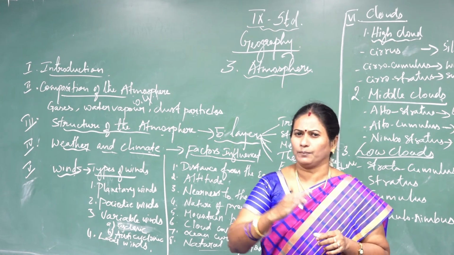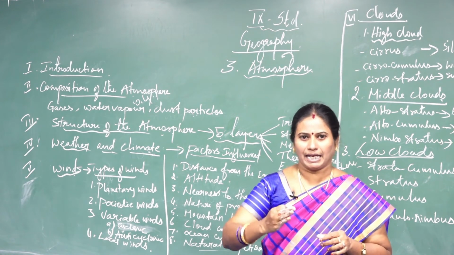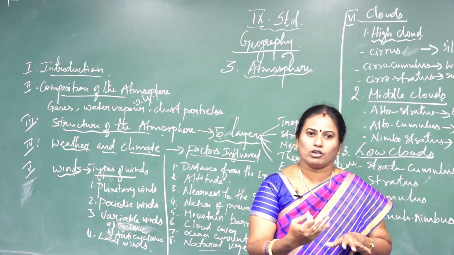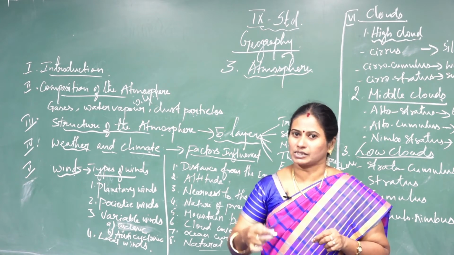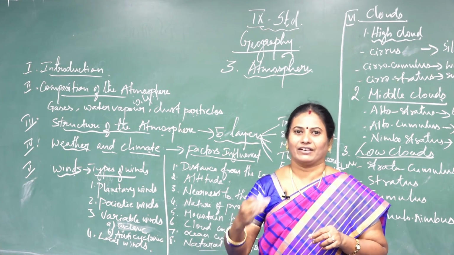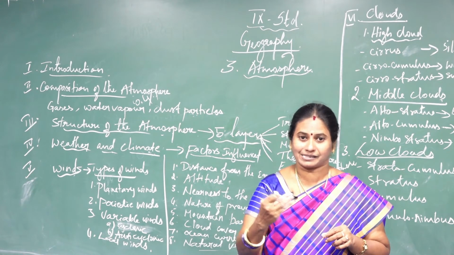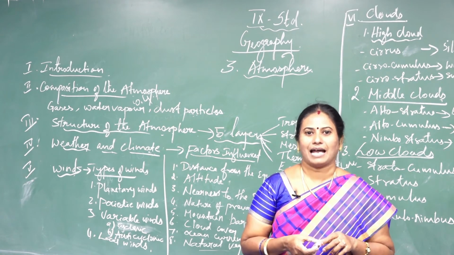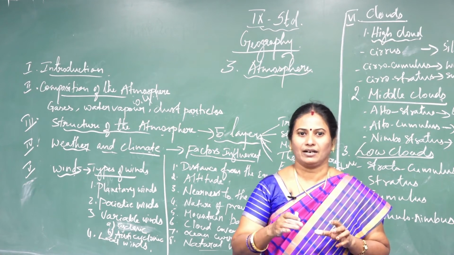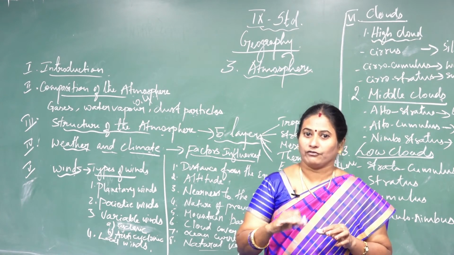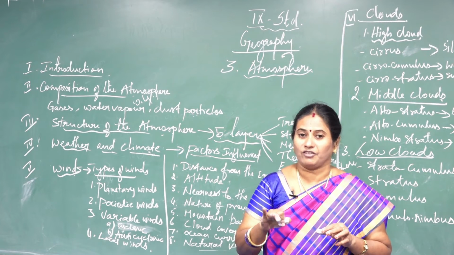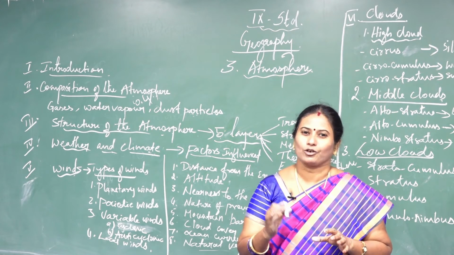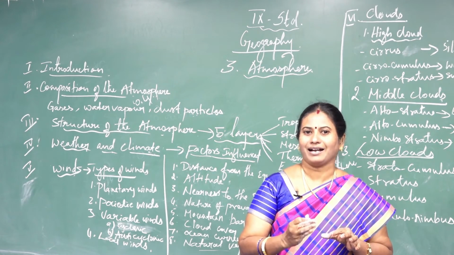Usually the wind blows from high pressure area to the low pressure area. If the wind blows from the west side, it is called westerlies. If the wind blows from the east side, then it is called easterlies. An anemometer records the wind speed, and the wind vane measures the direction of the wind. The unit of measurement is kilometer per hour or knots.